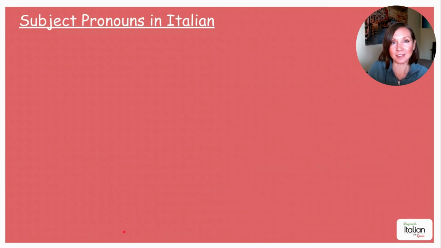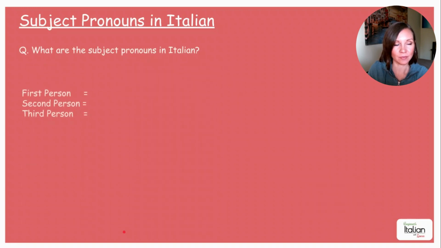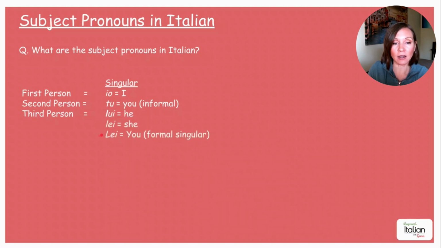Okay, subject pronouns in Italian. What are the subject pronouns in Italian? So we just covered first, second, and third person. So in the singular, we have io. Io means I. Tu means you in the informal. Lui means he. Lei means she. And we also have Lei meaning you in the formal singular.